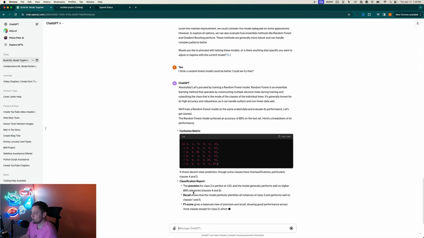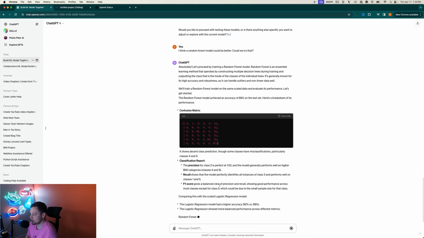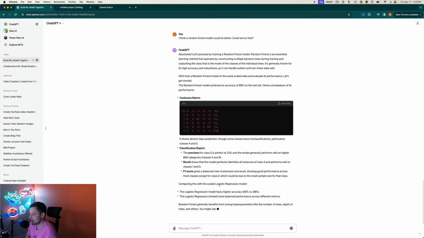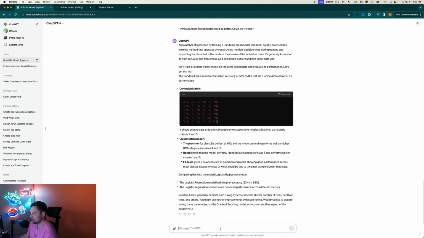Continuing on with the classification report, giving us the precision, recall, and F1 score. Yeah, logistic regression had the higher accuracy, obviously. Let's see. So let's try to tune the random forest model.